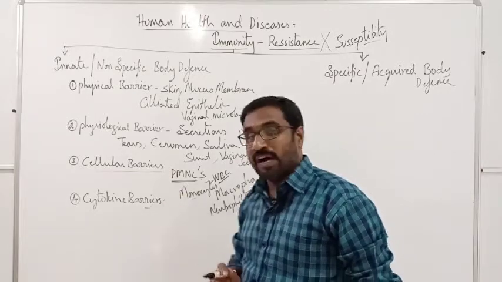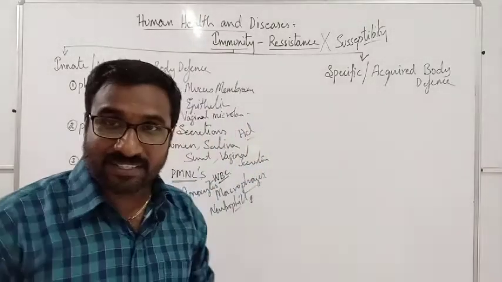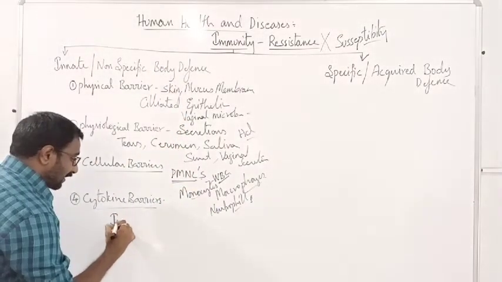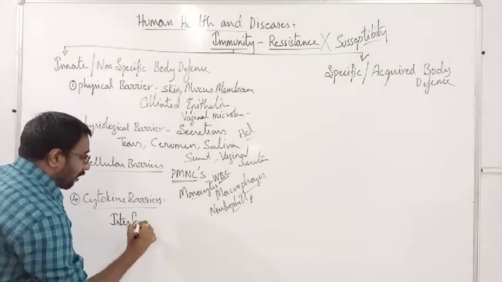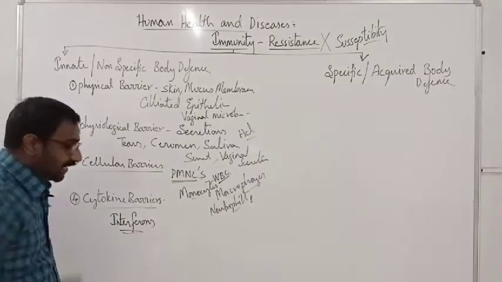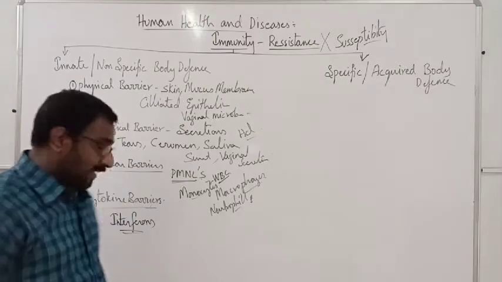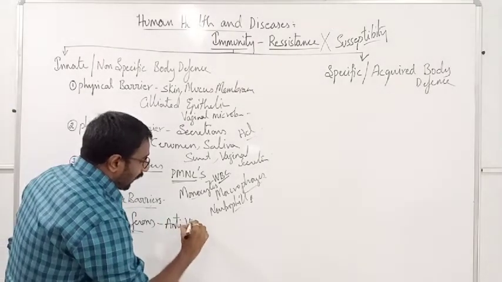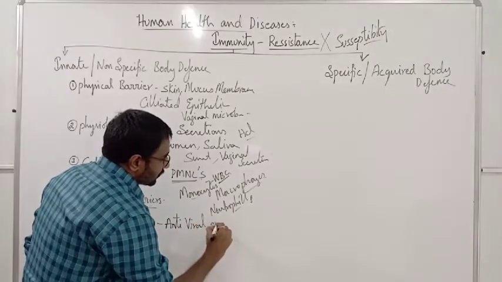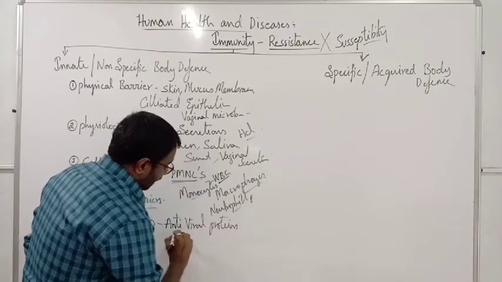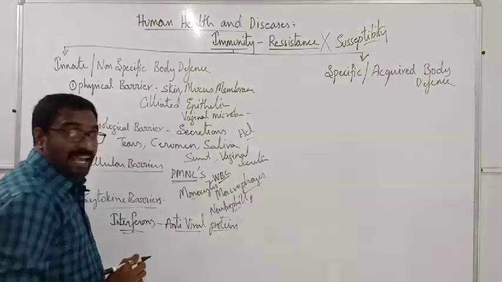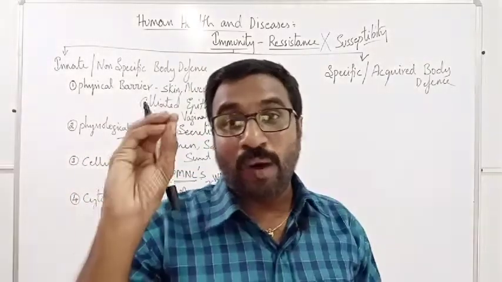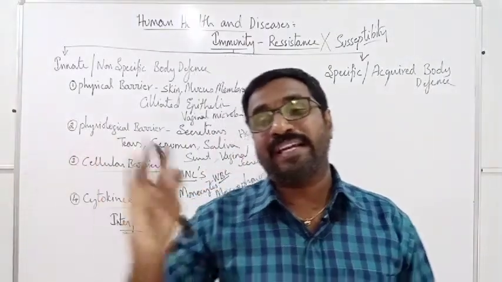The next one is called cytokine barriers. Here the most important example is interferons. These are nicknamed antiviral proteins. These are secreted by the virus-infected cells only.